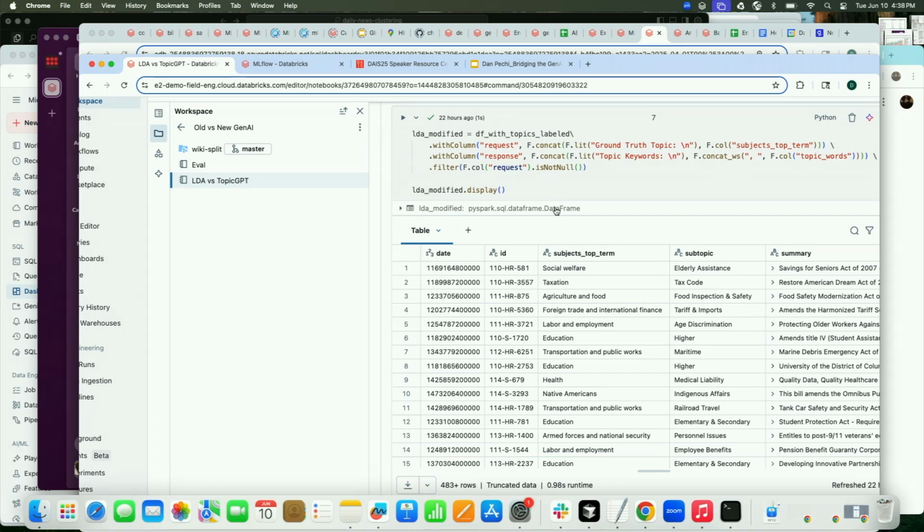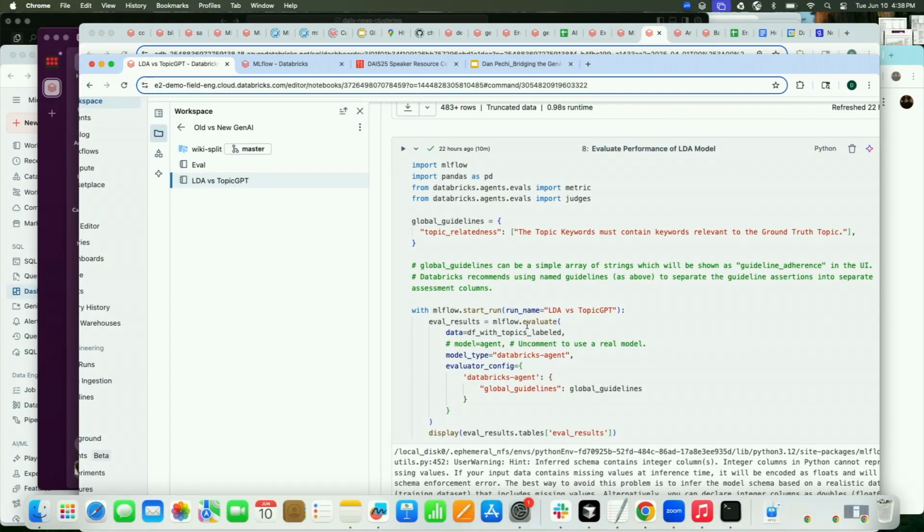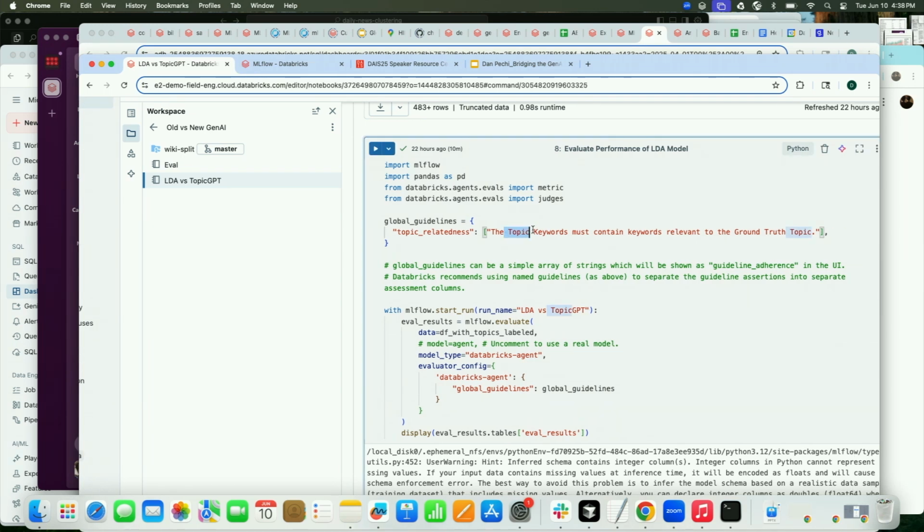So then the last step that we'll do here is I'll just format this nicely, because then what we can do is just pass this to MLflow with a custom LLM judge. So in this case, I'm going to say the topic keywords must contain keywords relevant to the ground truth topic. And what this will do is it will provide a means for us to then say, hey, is this an actually good model, right, by using LLM as a judge.